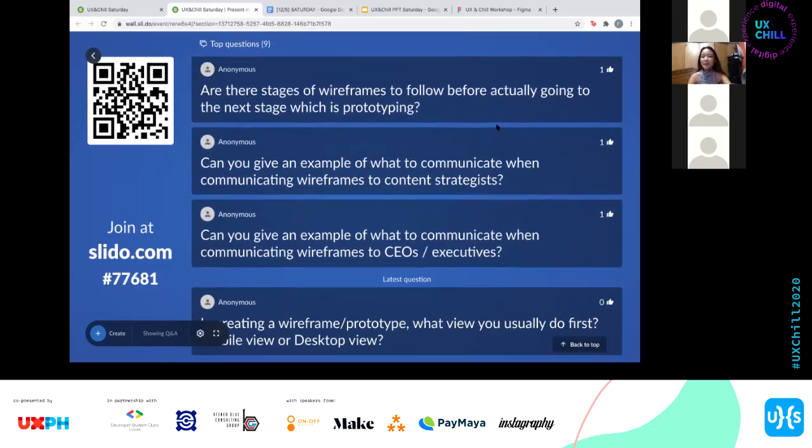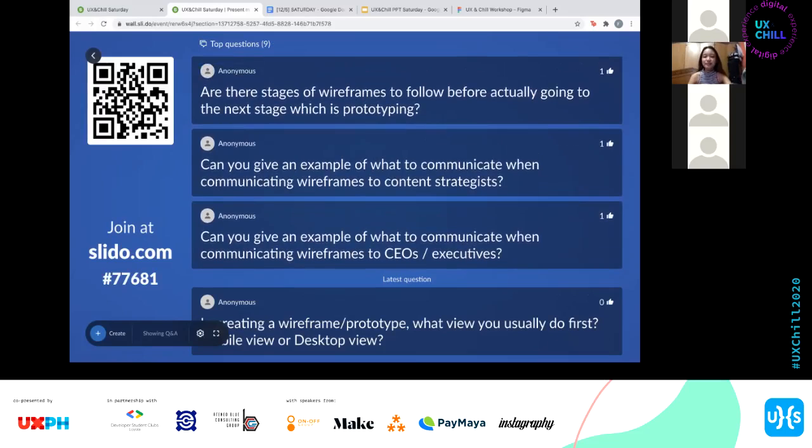Yes. Okay. For the second question, can you give an example of what to communicate when communicating wireframes to content strategists?